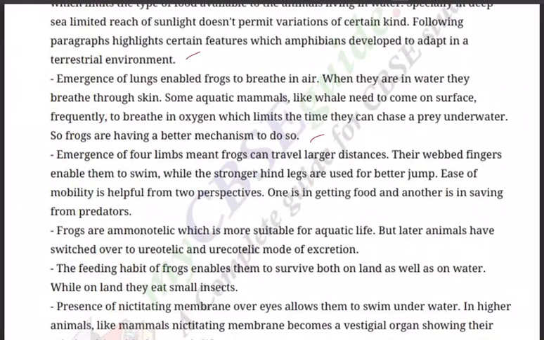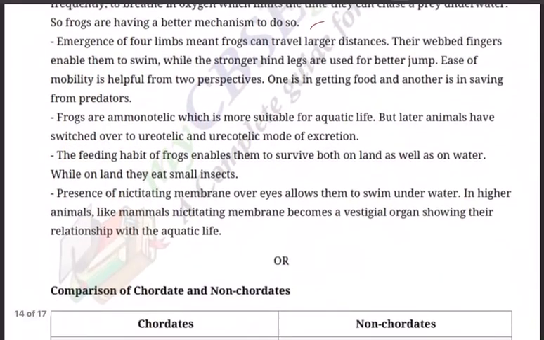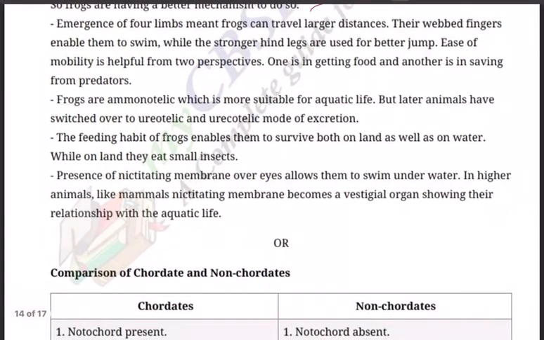The emergence of forelimbs meant frogs can travel larger distances. Their webbed fingers enable them to swim, while the stronger hind legs are used for better jumping. Ease of mobility is helpful from two perspectives: one is in getting food and another is in saving themselves from predators. Frogs are ammonotelic, this is important, ammonotelic, which is more suitable for aquatic life. But later, animals switched over to ureotelic and uricotelic modes of excretion.